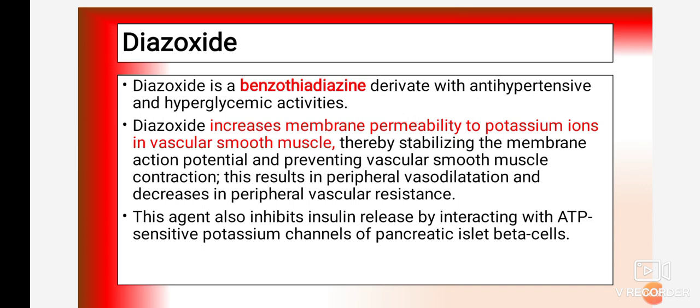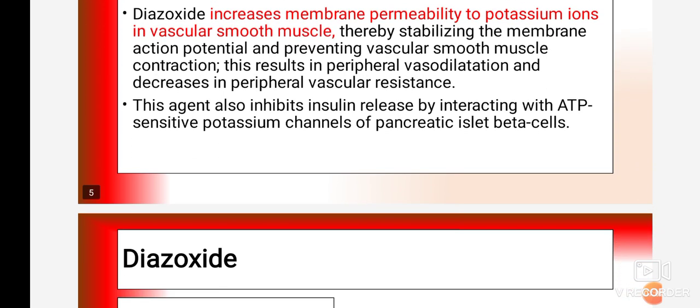Diazoxide is a benzothiazide derivative with antihypertensive and hyperglycemic activities. Mainly it is used as an antihypertensive agent. Diazoxide increases membrane permeability to potassium ions in vascular smooth muscles, thereby stabilizing the membrane action potential and preventing vascular smooth muscle contraction, and this results in peripheral vasodilation.